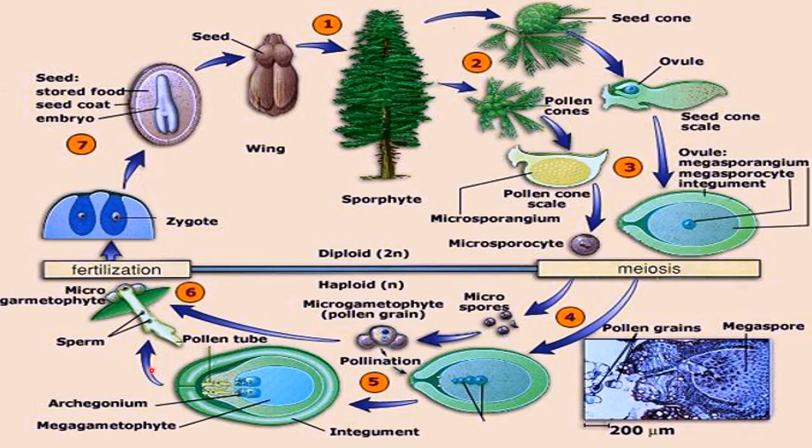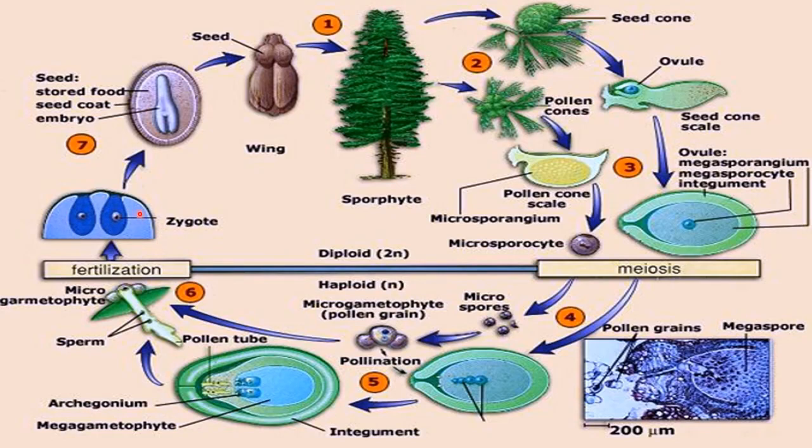So there will be fusion and fertilization, and after the fertilization, the zygote is developed, and then that zygote develops to form the embryo. So here you can see this structure. This is the embryo. Okay, and where this zygote has been formed, it has been formed inside this structure. What is this? Ovule. Okay, so you can see this zygote is formed inside the ovule.